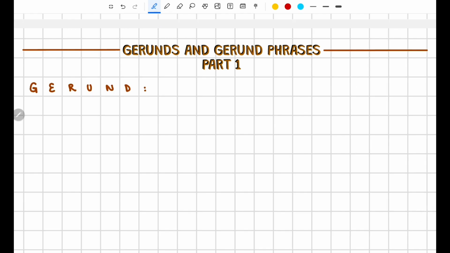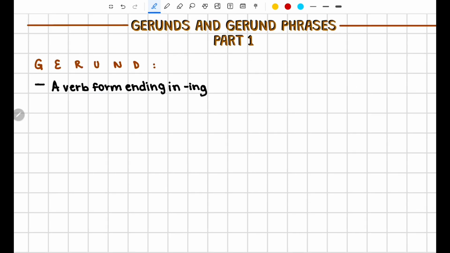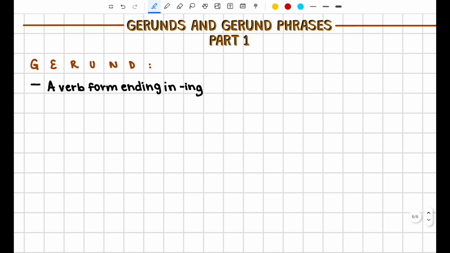So what exactly is a gerund? Gerunds are a type of verb form that end in ing. But if you remember from the last video when we covered participles and participial phrases, participles, especially present participles, could also end in ing. So how do we tell the difference? Well, a gerund is used a little bit differently. A gerund is used as a noun.